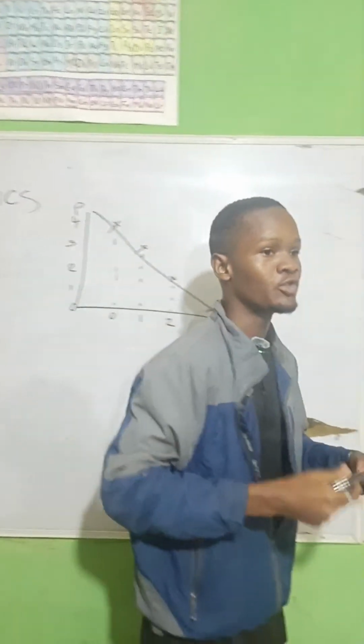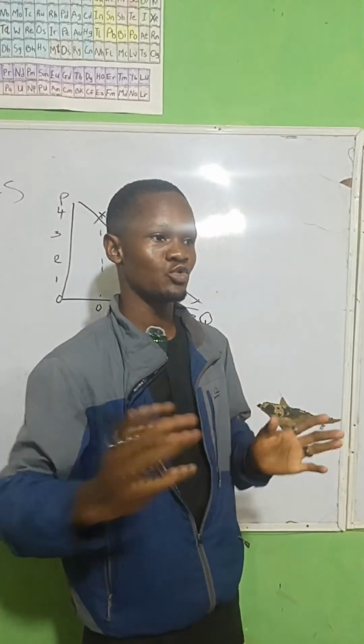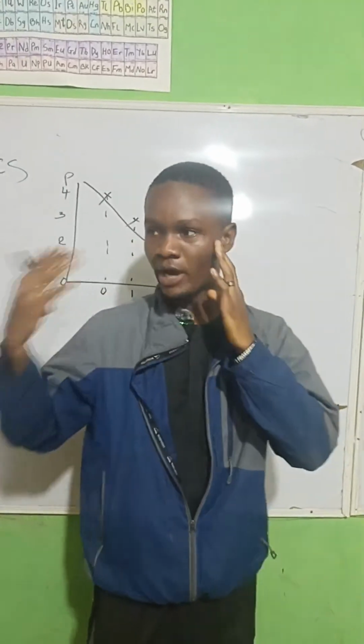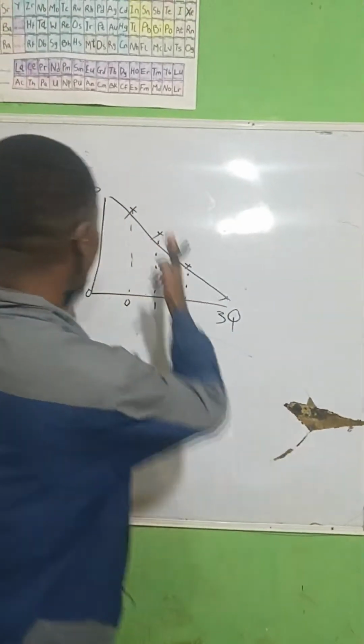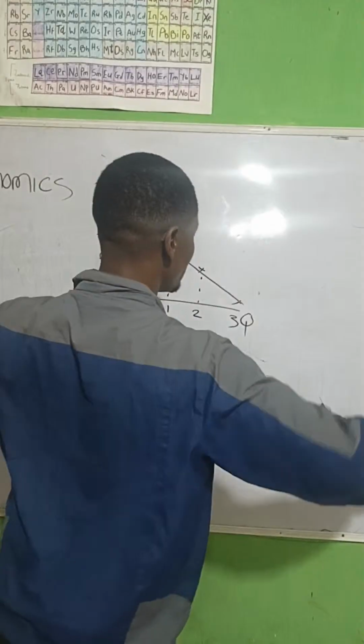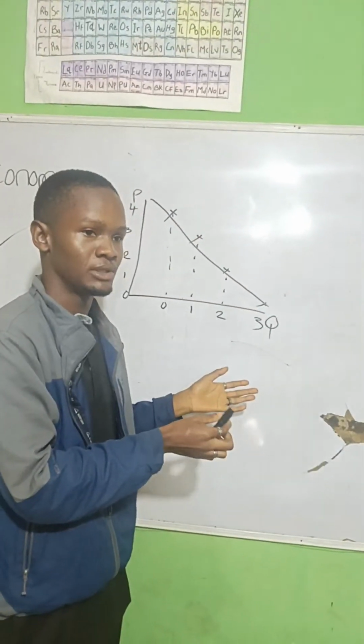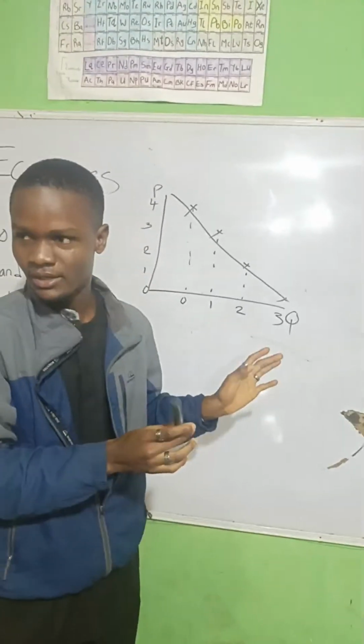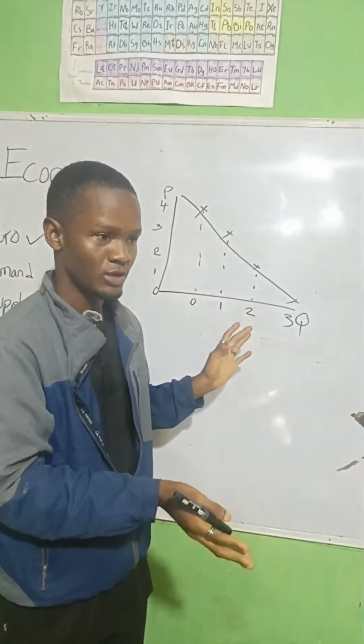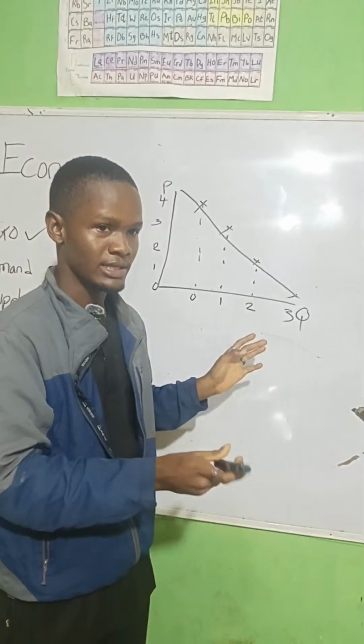So the demand curve slopes downward from left to right. Are we together? You can just try to visualize this graph in your head. It slopes downward from left to right, indicating what? A negative relationship or an inverse relationship. Are we together? From left to right. We understand?